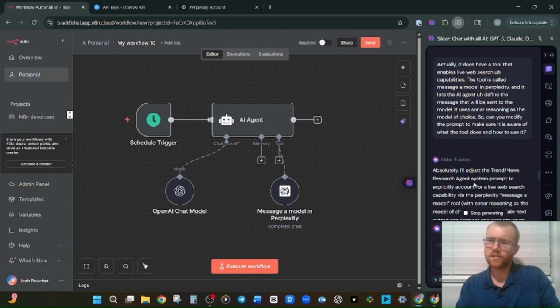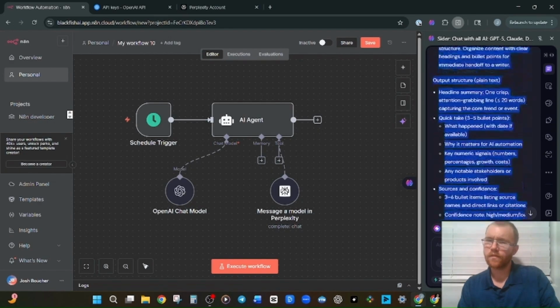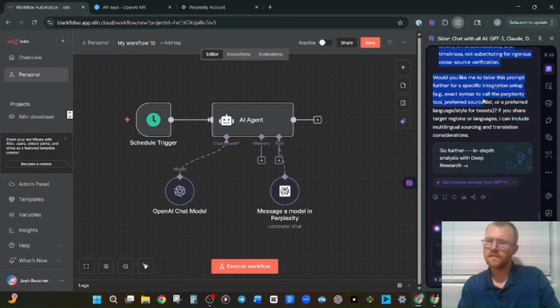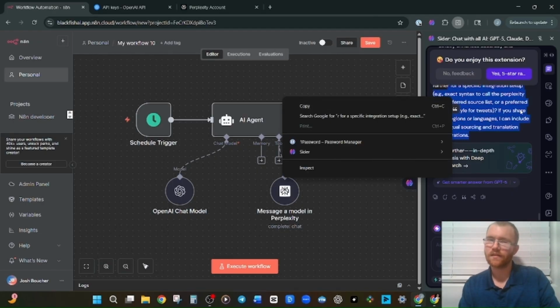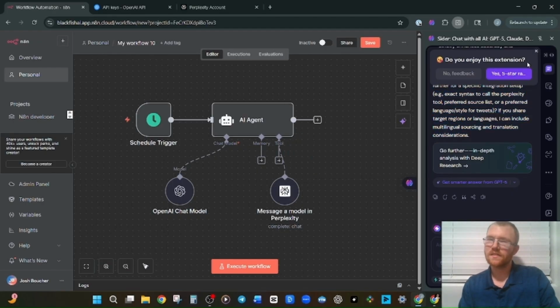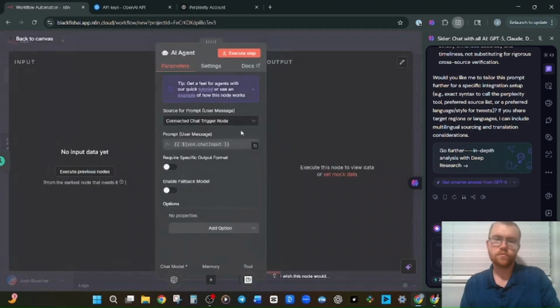Absolutely. I'll adjust the Trend News Research Agent prompt to specifically account for a live web search capability by the Perplexity Message a Model tool. Okay, let's go ahead and, in fact, let's copy this output. I always like hitting this button versus just highlighting it and hitting copy, because doing it like this is sure to preserve all of its markdown formatting, which is awesome.